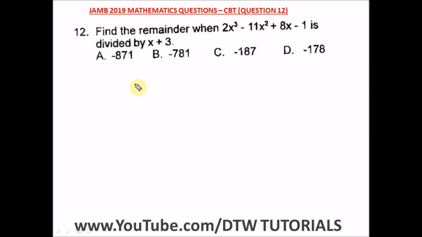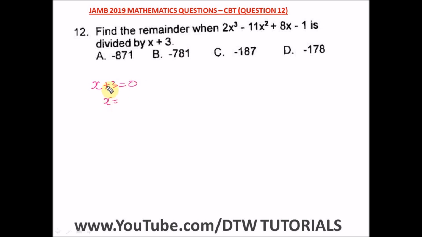Question 12 of the JAMB 2019 Mathematics Past Question, that's your CBT UTME exams. It says find the remainder when this equation is divided by this. Okay, so this is polynomials. Instead of doing the long division, when you are looking for the remainder and you have the divisor, all you need to do is just say x plus 3 is equal to 0.